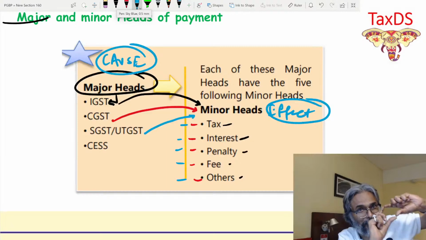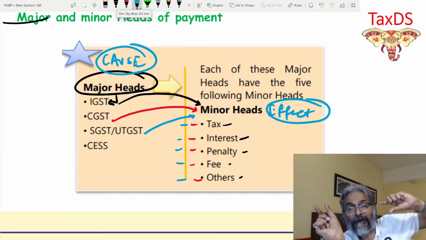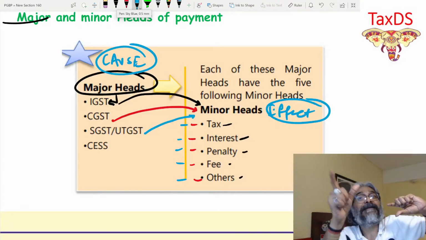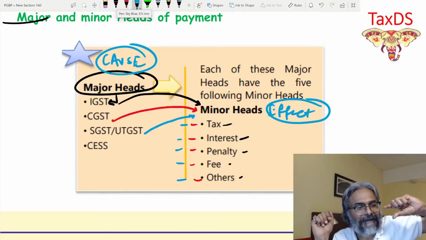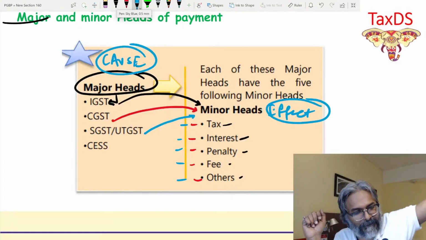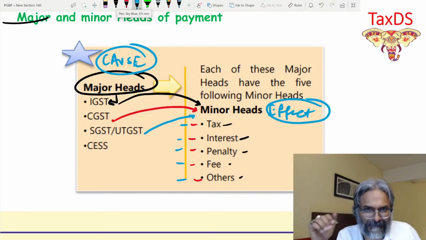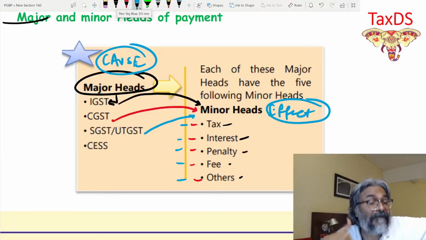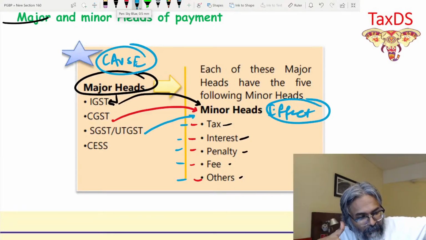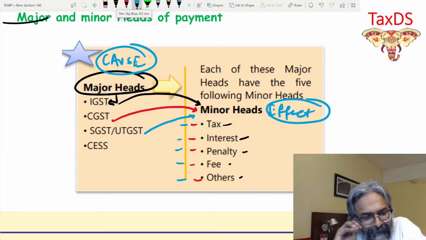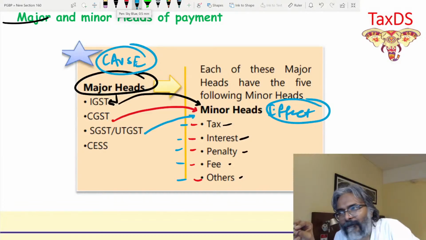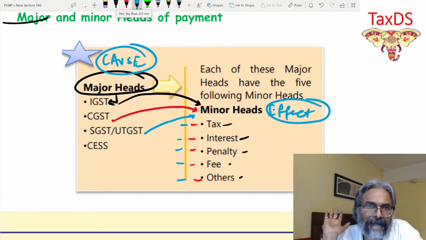Now this is the minor head, penalty is the minor amount, under the IGST, because it was the interstate supply which I did. So penalty IGST to be deposited. Then in that case, which they are demanding, what is the challan which I have to prepare for it? The challan that I'm supposed to prepare would be the penalty IGST challan in that case.